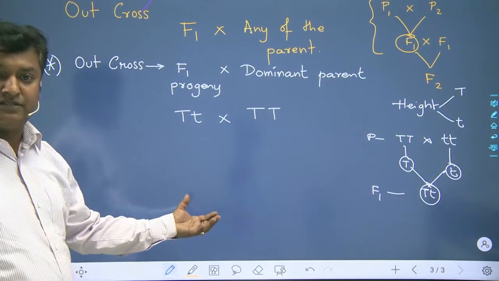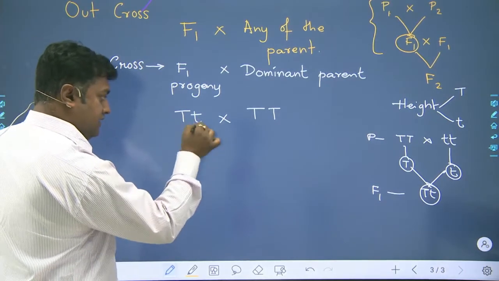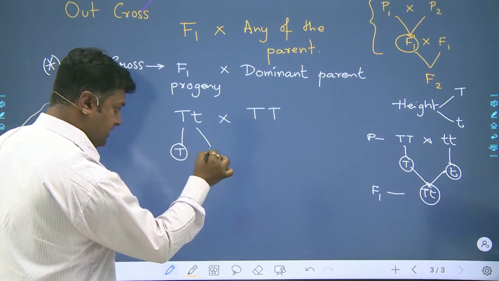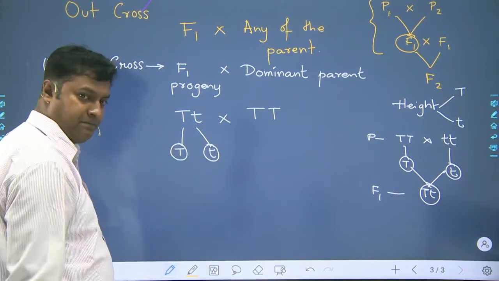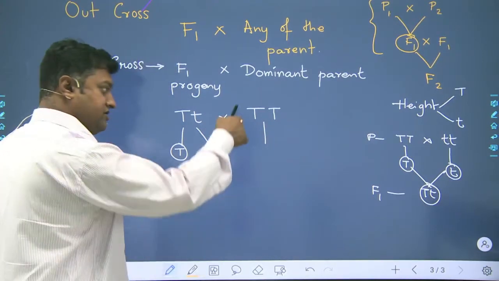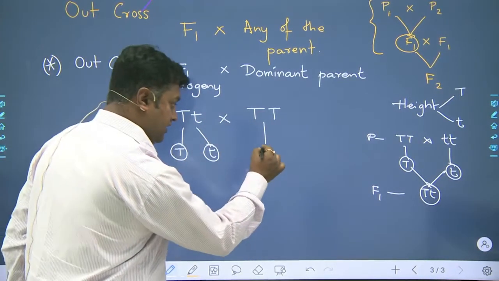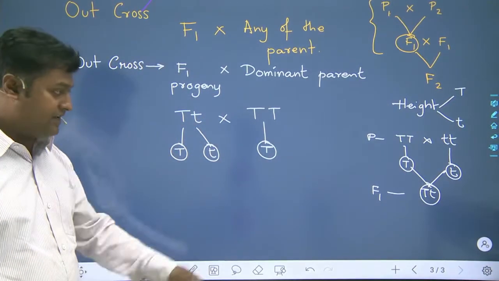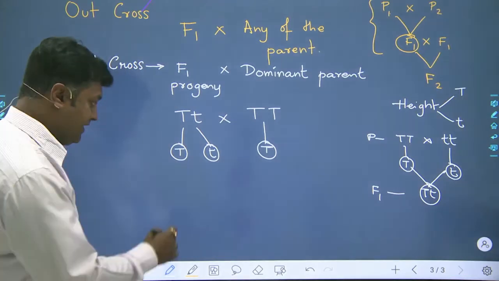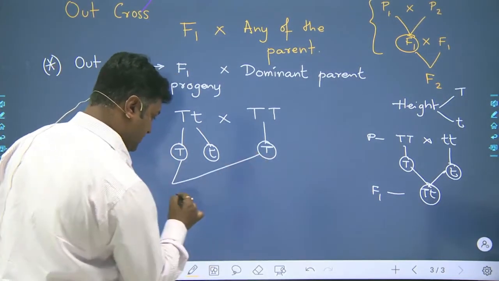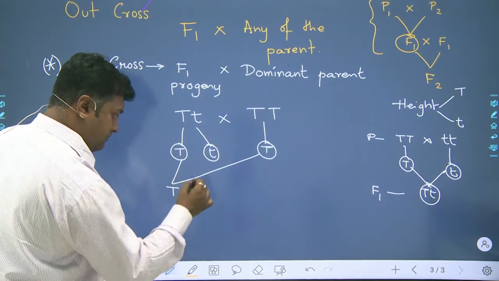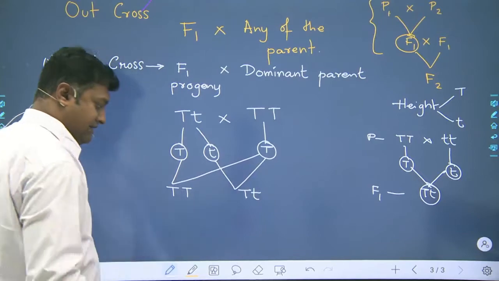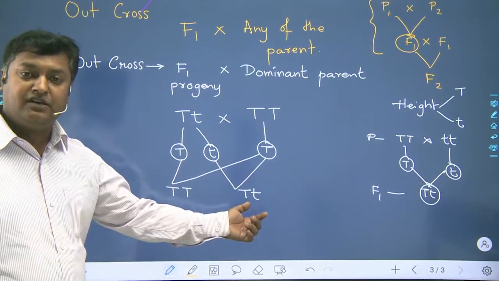Now what will be the result of this kind of a cross? Now this will be giving rise to two gametes, one your capital T and the other your small t. Whereas the dominating parent, because it is homozygous dominant, will be giving rise to only one type of gamete, and each gamete will be having capital T. So when this type of a cross is made, the progeny which will be forming will be either capital T capital T or capital T small t.